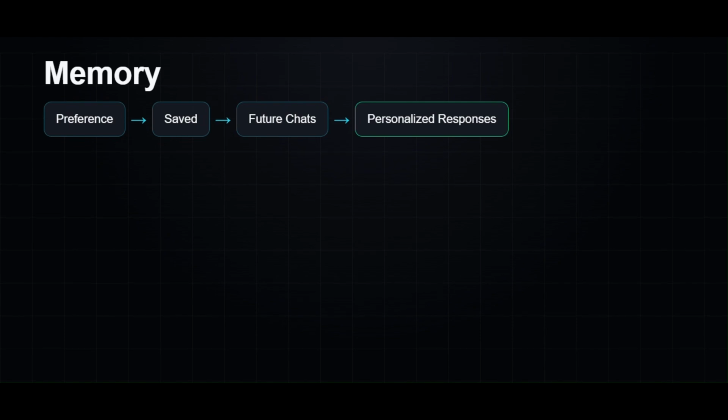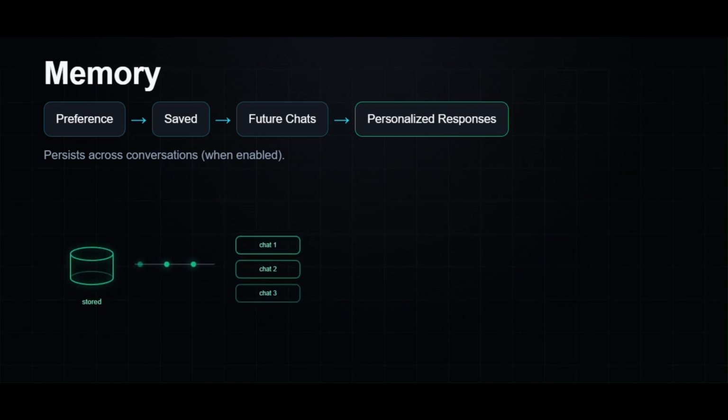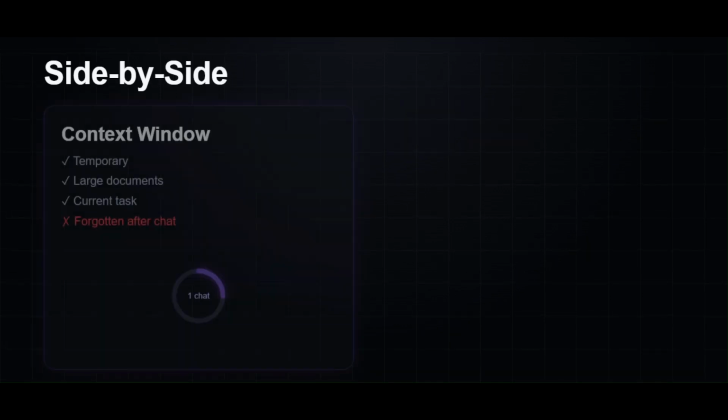Now let's talk about memory. Memory isn't about today's conversation, it's about future conversations. Imagine you tell ChatGPT, "I prefer concise explanations." If memory is enabled, that preference can be saved. Next week, next month, or even in a completely different chat, ChatGPT can still remember that preference. That's personalization, not context.